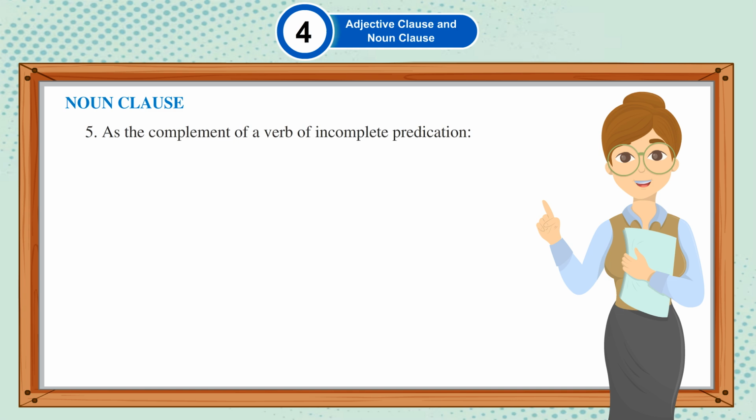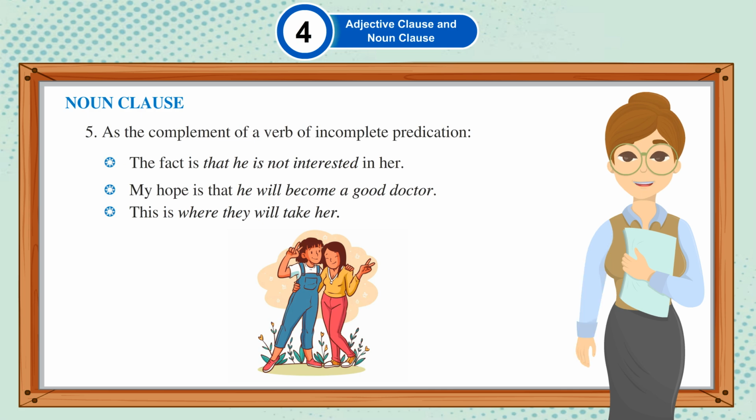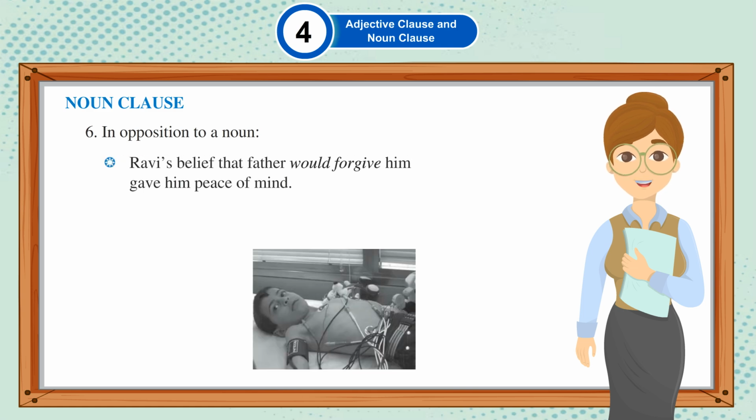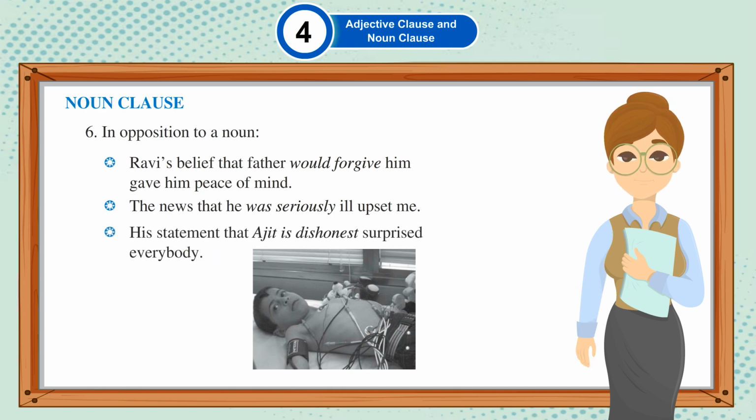5. As the complement of a verb of incomplete predication. The fact is that he is not interested in her. My hope is that he will become a good doctor. This is where they will take her. 6. In opposition to a noun. Ravi's belief that father would forgive him gave him peace of mind. The news that he was seriously ill upset me. His statement that Ajit is dishonest surprised everybody.